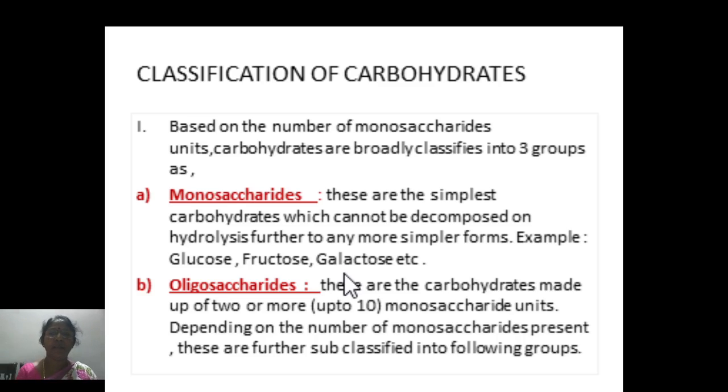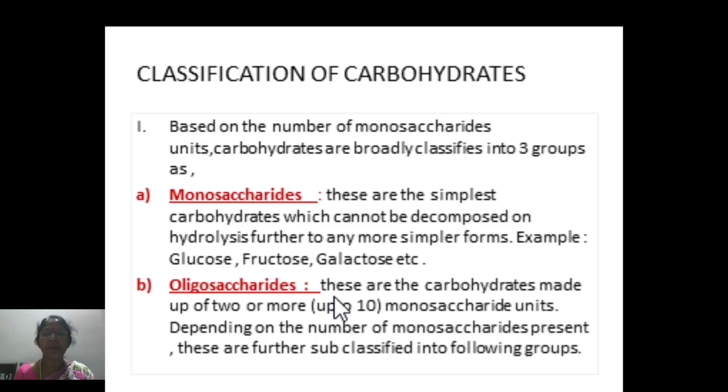Once again, monosaccharides are the simple sugars which cannot be further divided or decomposed to any simpler forms. The second type of carbohydrates are oligosaccharides. Oligo means few. That means these are made up of two or more simple monosaccharide units.